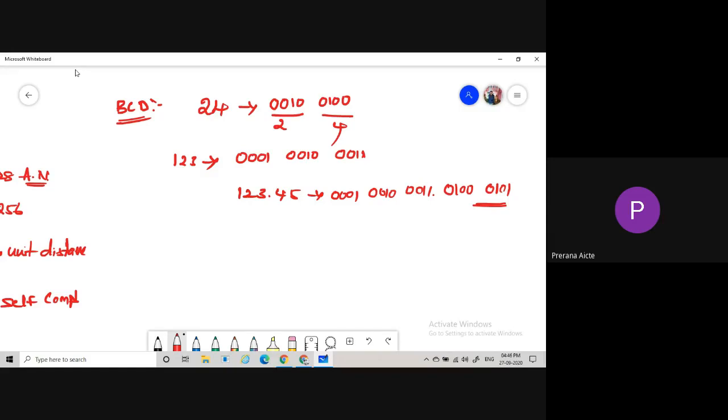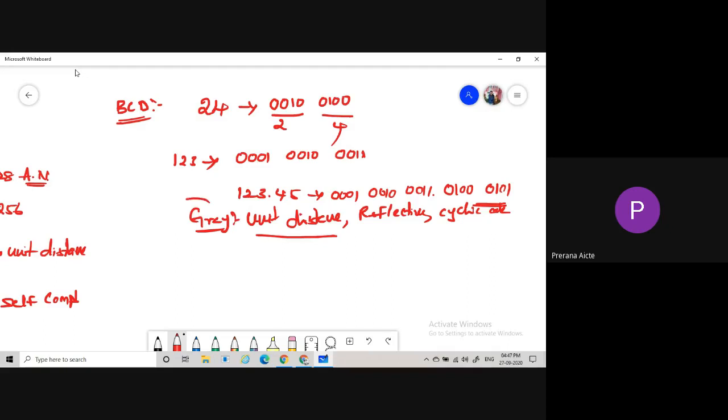Next, we are coming to gray code. It is also one of the important codes among the binary codes. This gray code is also called unit distance code, reflective code, and cyclic code. First thing, why is it called a unit distance code?